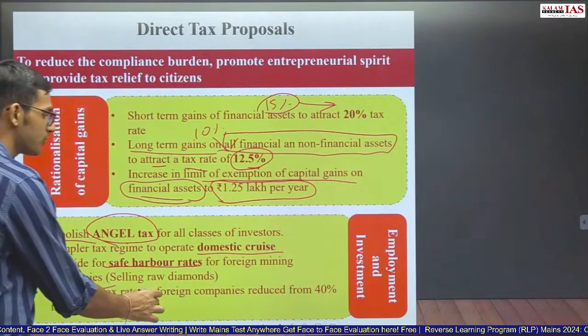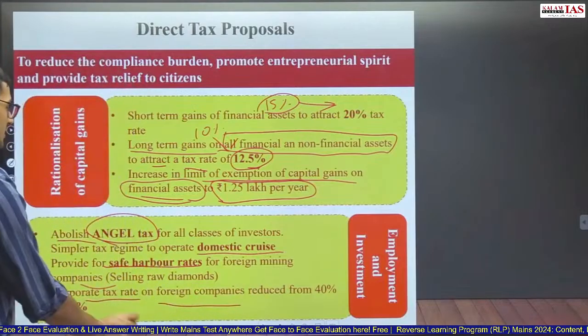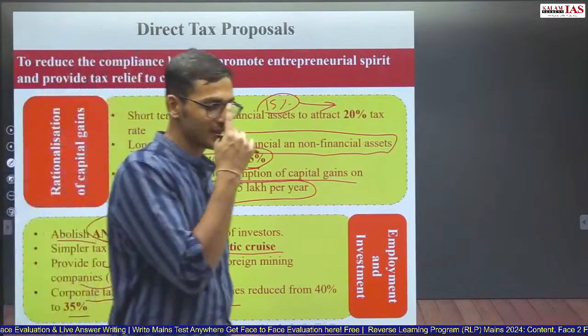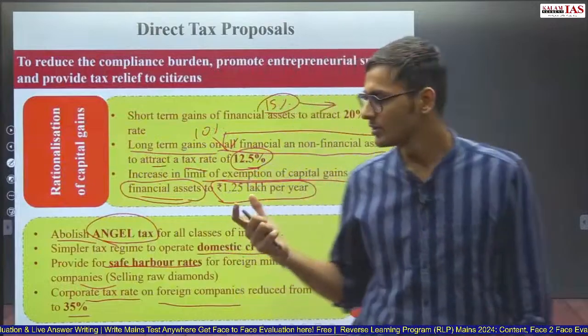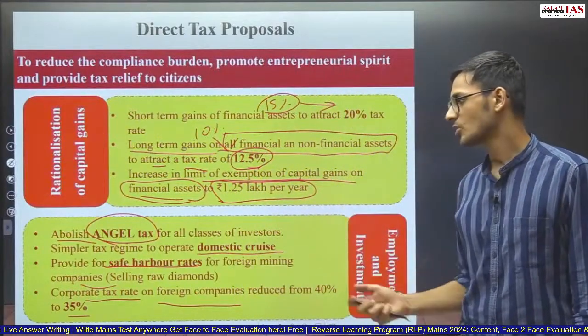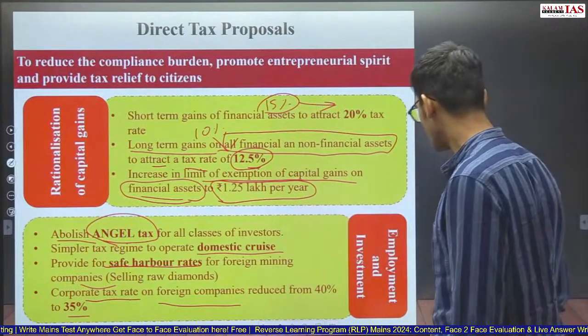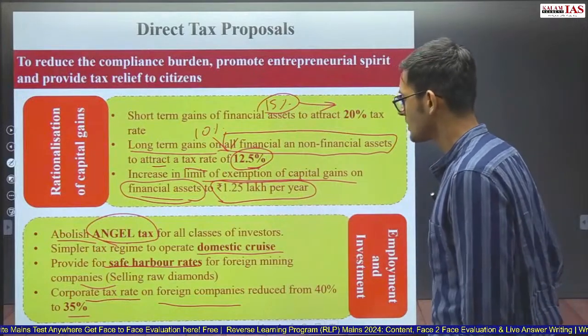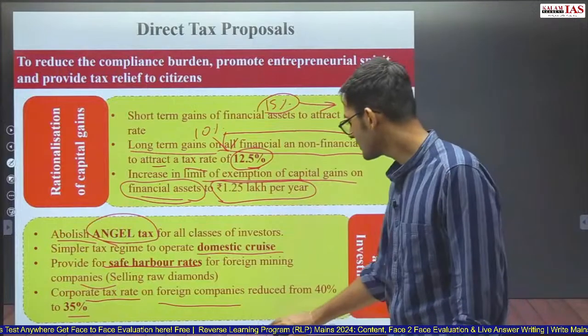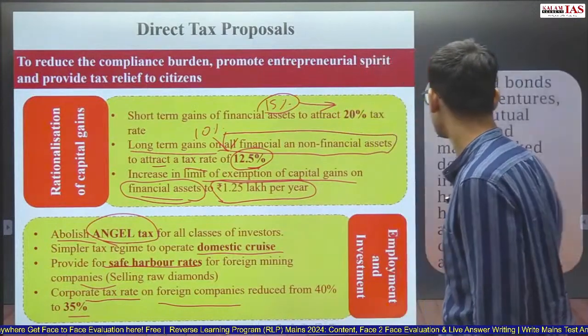Corporate tax rate on foreign companies reduced from 40% to 35%. Earlier, foreign companies used to pay a 40% tax rate. Now they have to pay a 35% tax rate. So these are the initiatives that have been taken in the direct tax proposals.